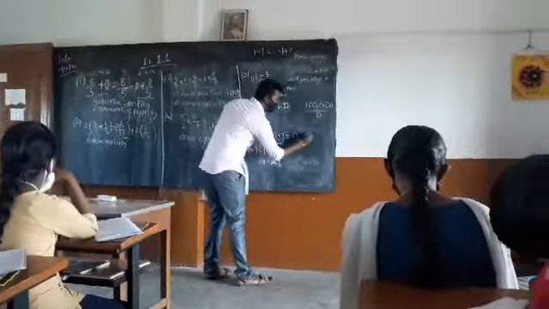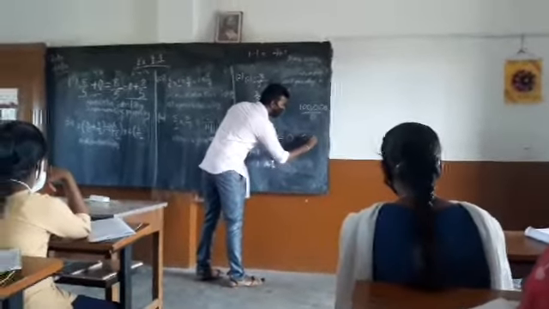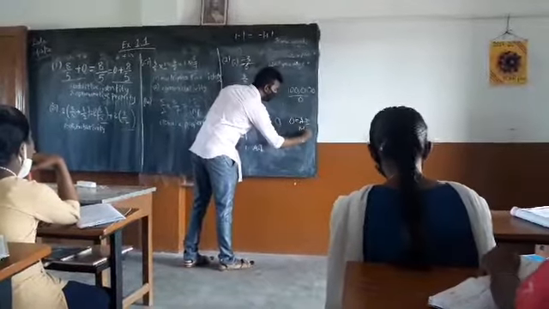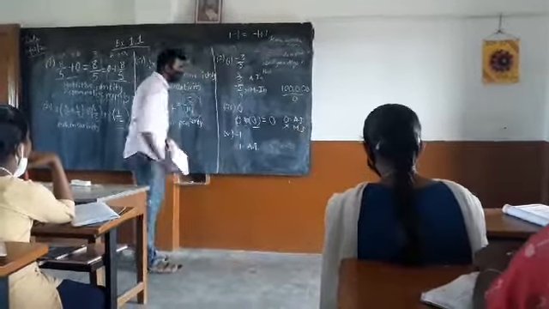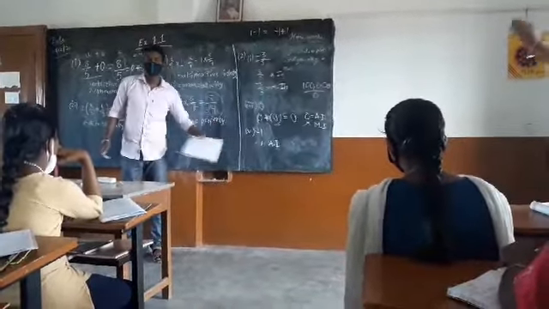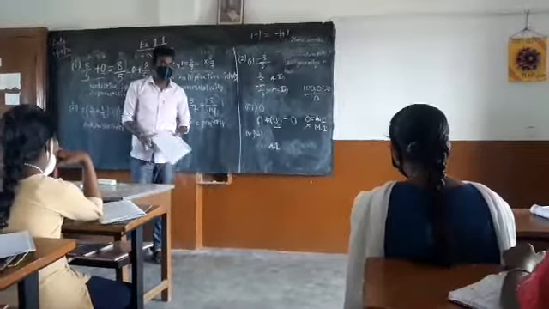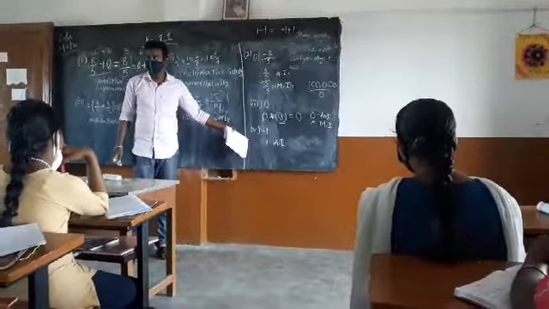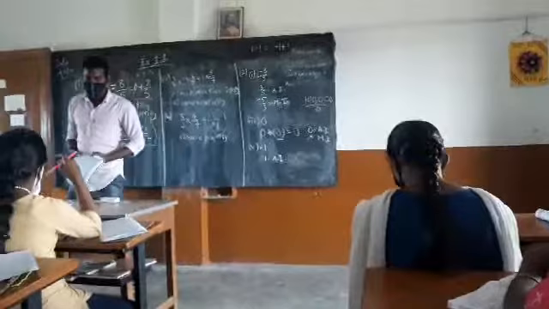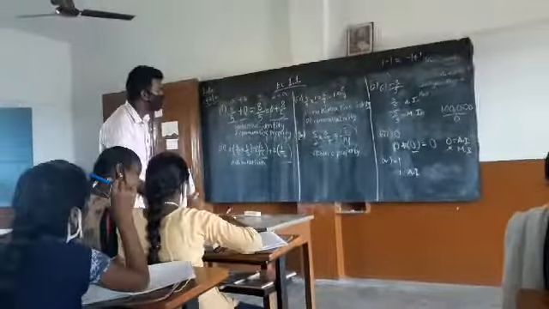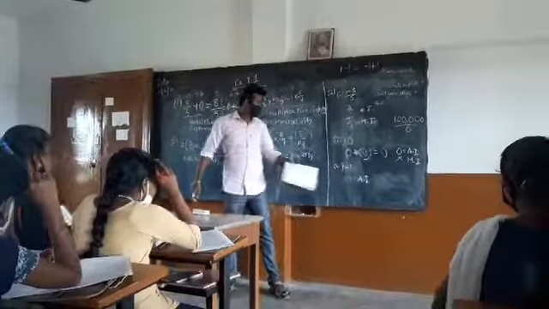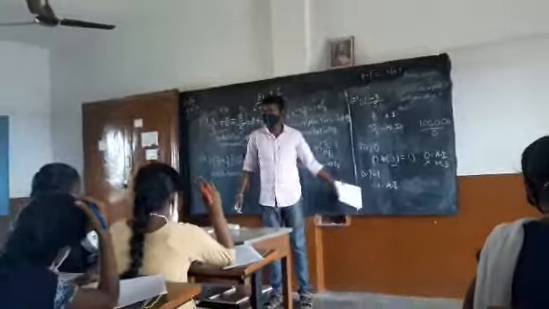Here the additive inverse of 0 is 0 itself. There is no multiplicative inverse. What is the multiplicative inverse of -1? Who is ready to answer this question? Sir, the question is wrong, so it's not -1. The question is wrong in my textbook. Look at the fifth problem. Yes, it is -1, no problem. Let us take -1 even if it is not there. Let us do this problem.